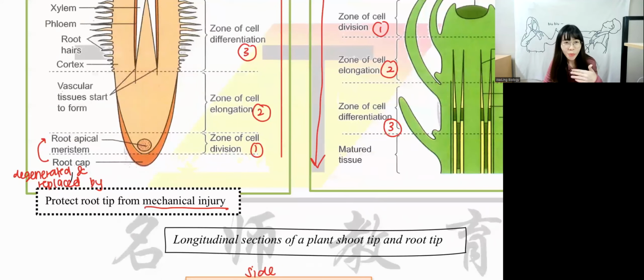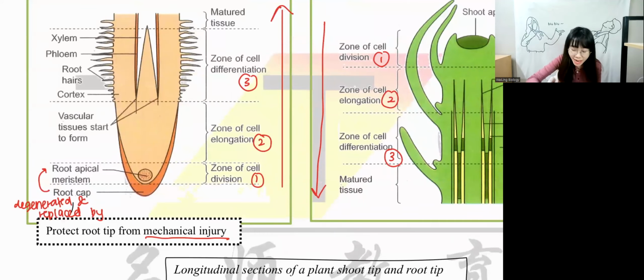Okay, now after that, we will have root hair. Root hair is at the outer layer of the zone of cell differentiation. Root hair usually comes in many, not one, but many of it. We call this root hair. The reason why they need a lot of it is because they have to increase total surface area. When the surface area is larger, they have more area to absorb more water and also mineral. That's the reason why they need a lot of root hair.